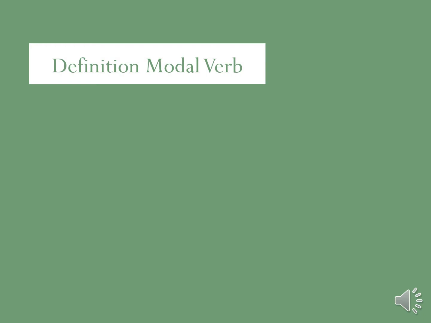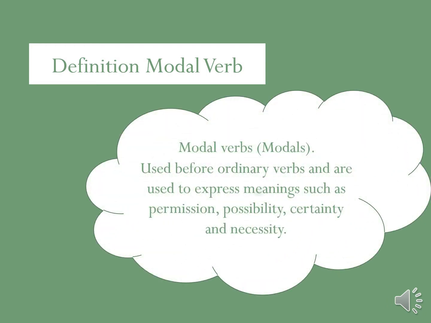Definition of modal verb. Modal verbs are also sometimes called modals. A modal verb is a type of verb that is used to indicate modality. Modal verbs always accompany the base infinitive form. They are used before ordinary verbs and are used to express meaning such as permission, possibility, certainty, necessity, ability, request, capacity, suggestion, order, obligation, or advice.